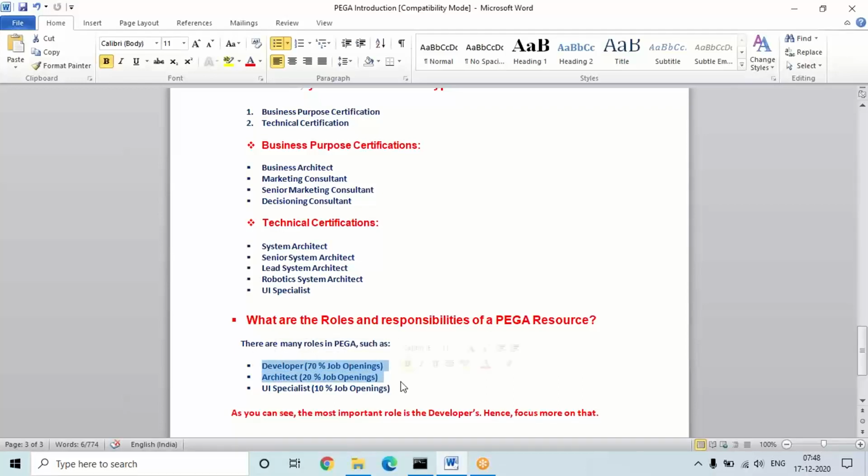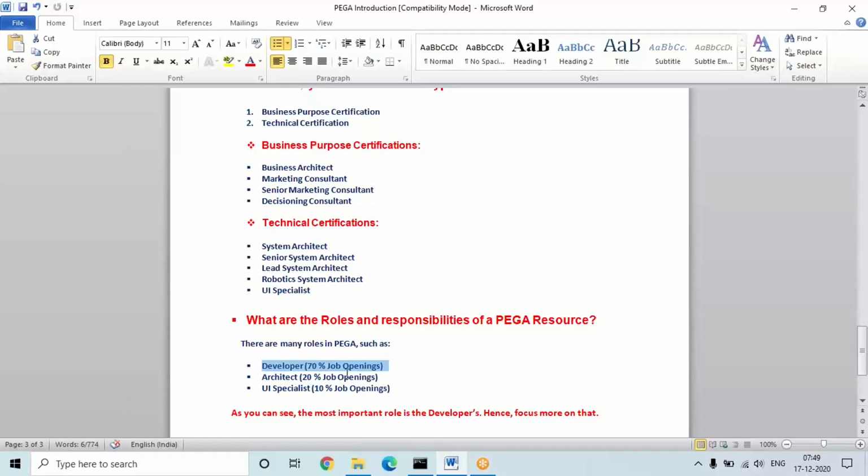Okay, so developer and architect you will learn in the training, but most of the jobs will be on the developer role, and automatically in real time you'll also work on some 5% architect role. These are mostly senior-based, like 7 to 10 years of experience. Up to 2 to 5 or 6 years of experience, developer roles will be there.